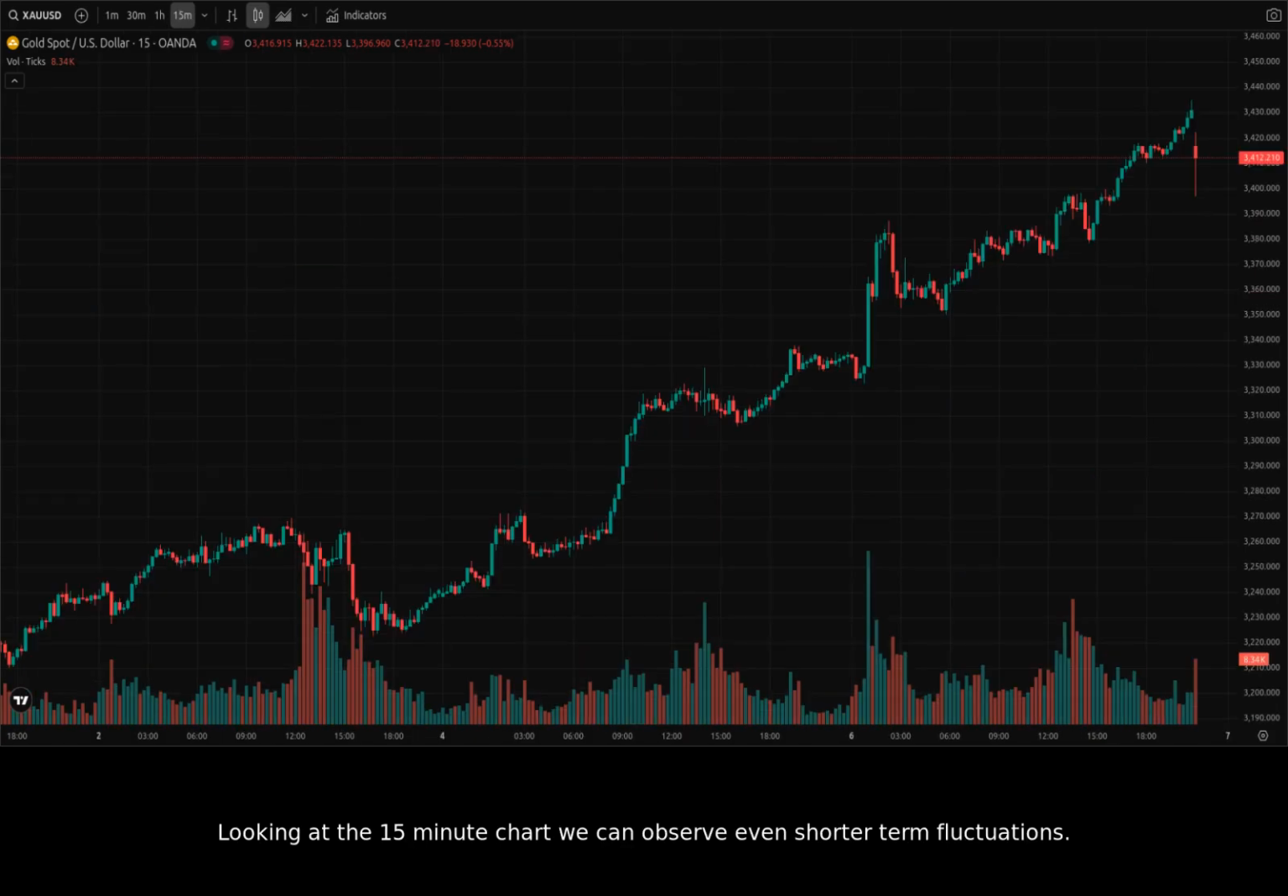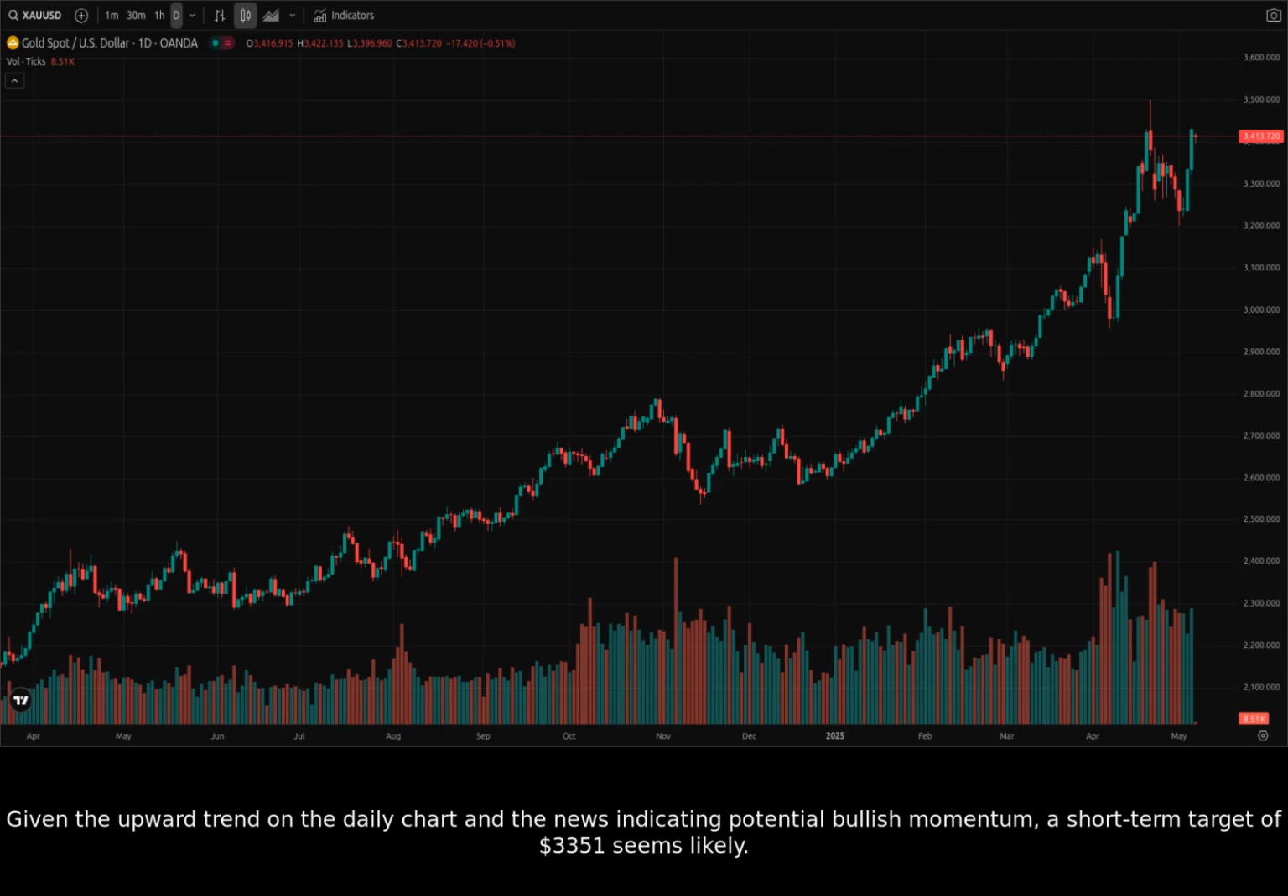Looking at the 15-minute chart, we can observe even shorter-term fluctuations. Given the upward trend on the daily chart and the news indicating potential bullish momentum, a short-term target of $3,351 seems likely. However, keep an eye on the Federal Reserve's announcement and any changes in geopolitical tensions, as these